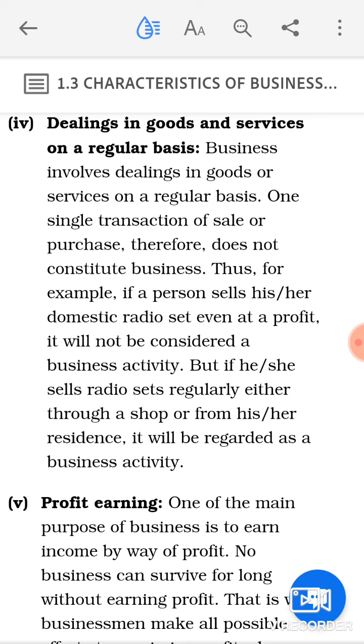Clear? So it should be on regular basis. So any activity will be called a business activity when it is done on regular basis.